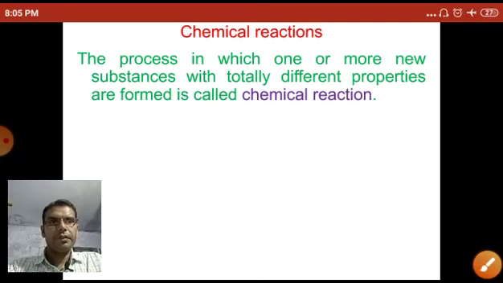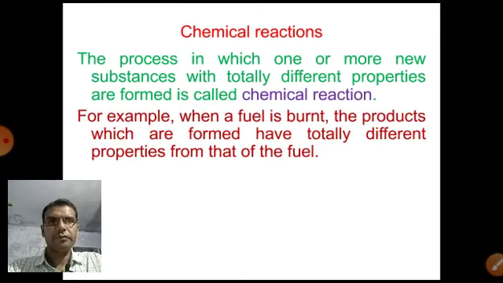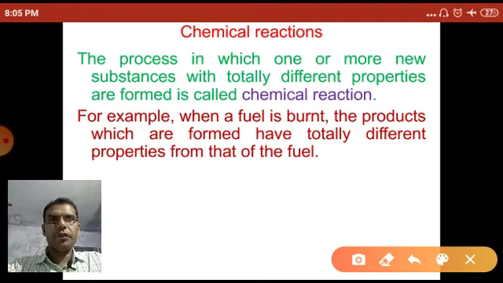For example, when a fuel is burnt, the products which are formed have totally different properties from those of the fuel. Suppose we burn a fuel having carbon and hydrogen compounds.